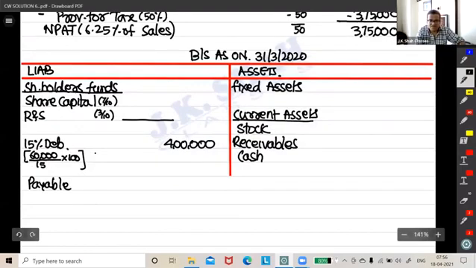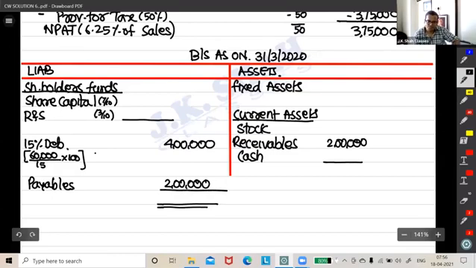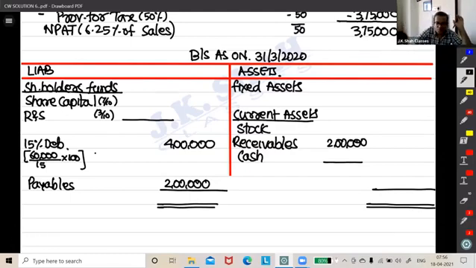What else in the format? Payables. Guys, as we discussed earlier, we know this number: payables are 2 lakh. Receivables are also 2 lakh. Fine. Now let's try to fill this up. What can we use now?